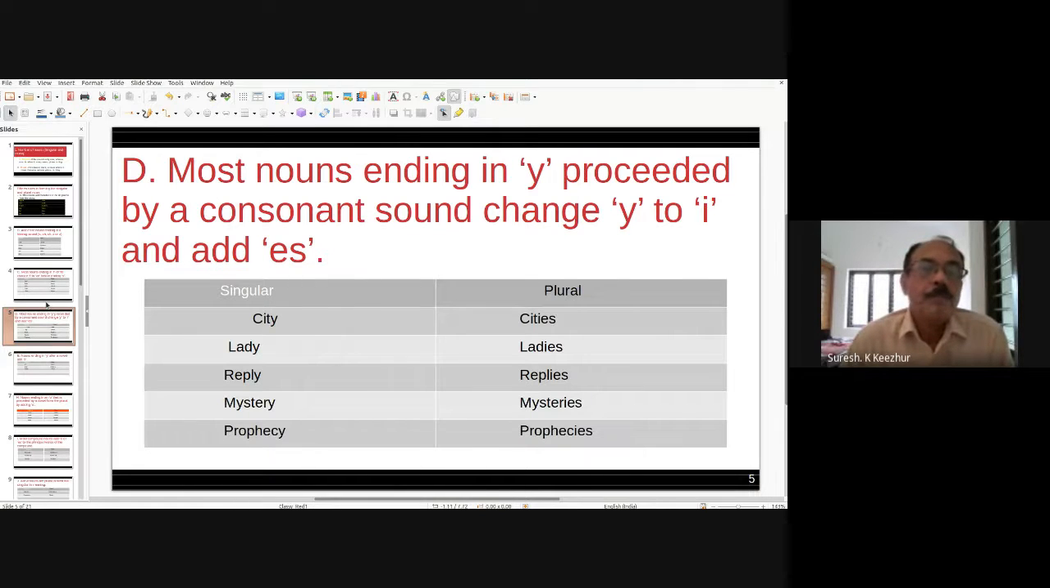Mystery ends in Y, preceded by the consonant sound R. In that, Y is turned to I and es is added. Mysteries. Prophecy: C is the preceding consonant. Y is changed to I and it becomes prophecies. That way, most nouns ending in Y preceded by a consonant sound change Y to I and add es.